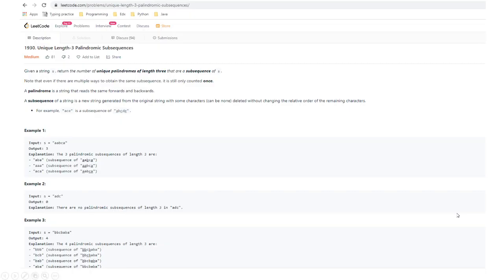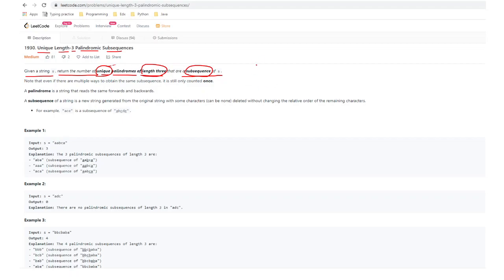Hello guys, in this video we are going to solve this problem, unique length 3 palindromic subsequence. Given a string S, return the number of unique palindromes of length 3 that are a subsequence of S. Keep this in mind: the keywords are unique, length 3, and subsequence. It should be unique.